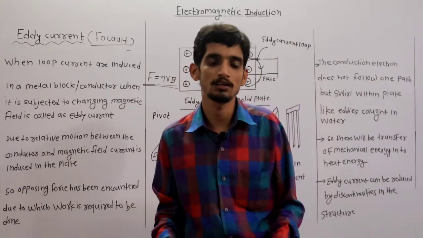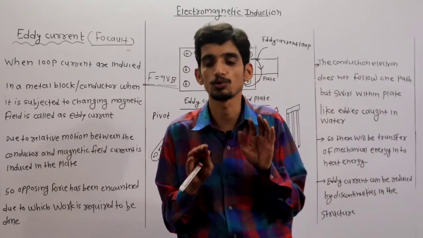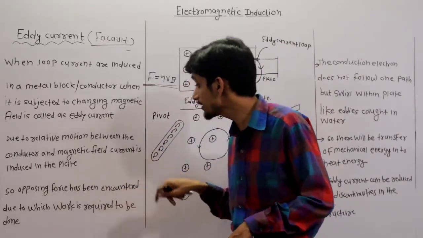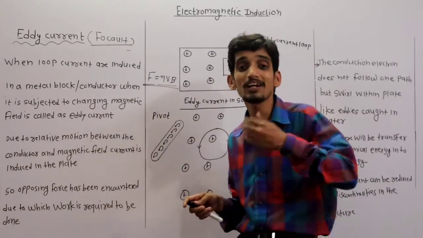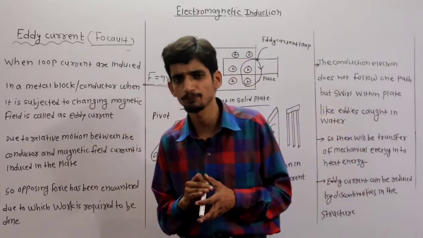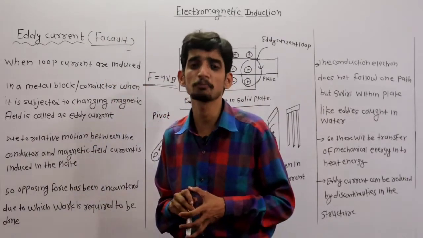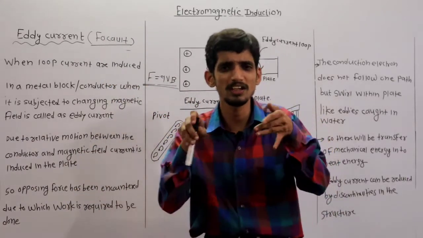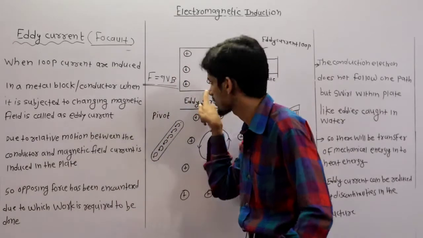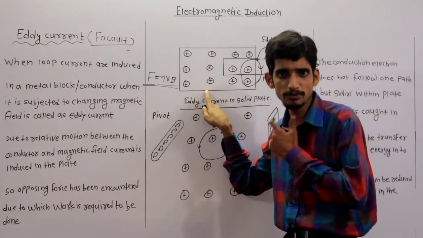So motion should be there, otherwise there would not be force. That force has been encountered, due to which work has to be done. Definitely, EMF is induced in a conductor when it is placed in a changing magnetic field. Now in this case this conductor is a metal block. I am discussing this diagram.